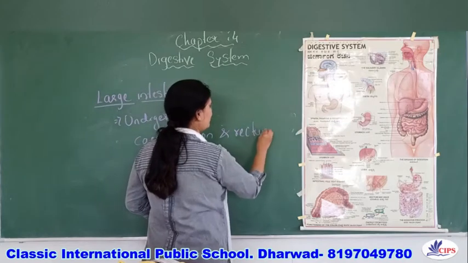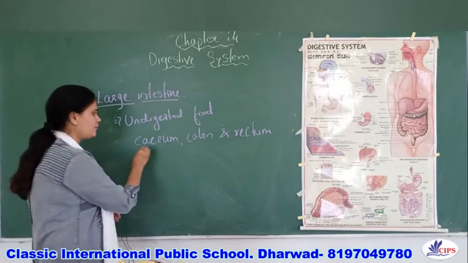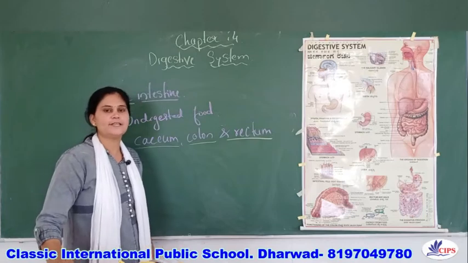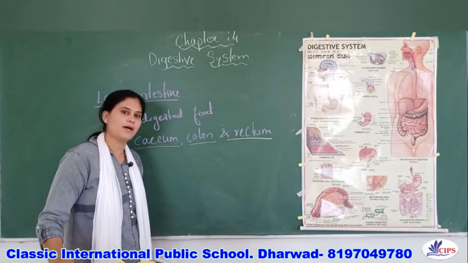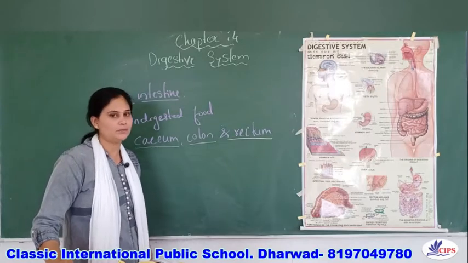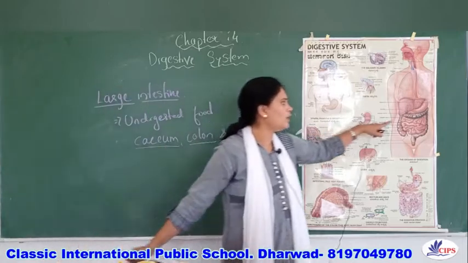You need to remember the three parts of the large intestine. In the same way, the small intestine is also divided into three parts. Which are the parts of the small intestine? Yes, that is duodenum, ileum and jejunum.